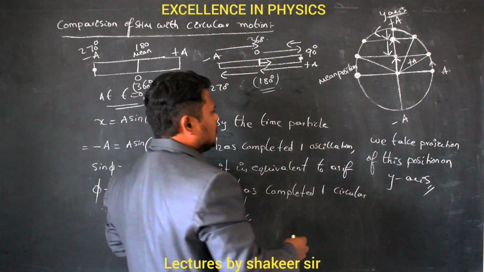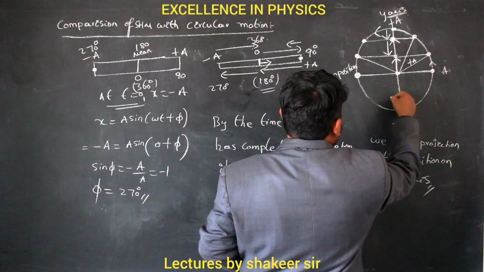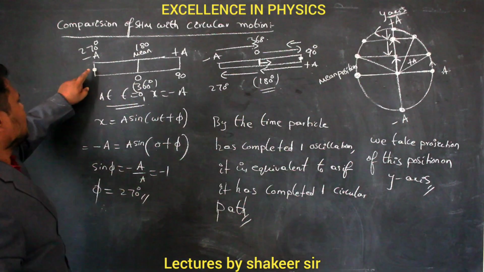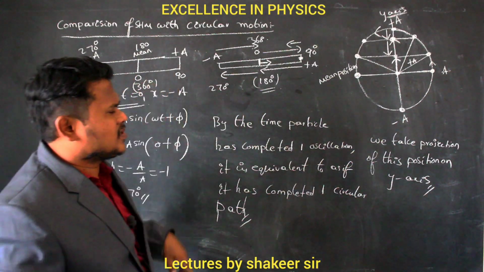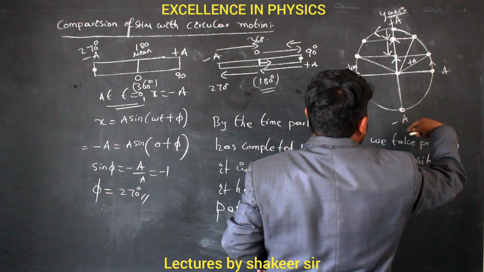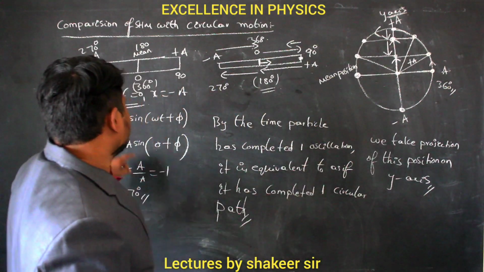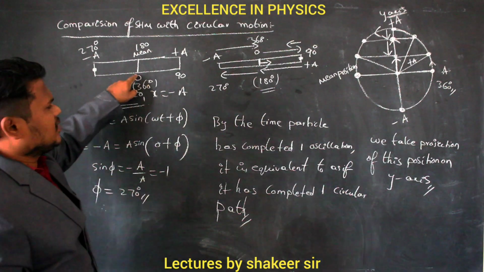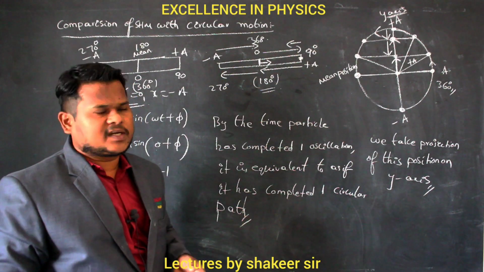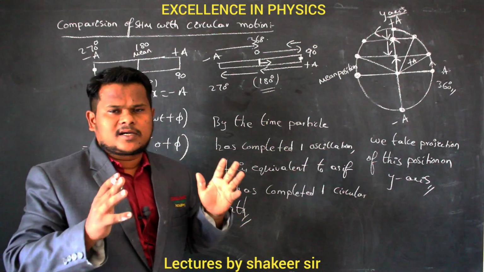Similarly, when it reaches here, it has covered 90, 90 and 90, that is 270 degrees, so it is at the negative extreme position. Therefore at 270 degrees, it is at the negative extreme position. And by the time it reaches here, it has completed one complete circle, 360 degrees. So from the negative extreme position it has reached the mean position, as if it has covered one circular path. Clear? Therefore SHM and circular motion are always comparable.